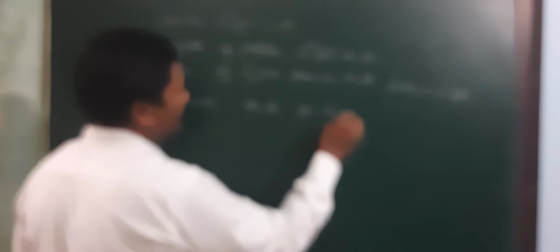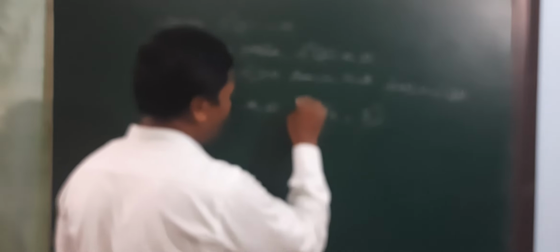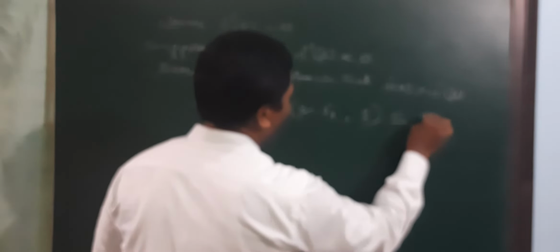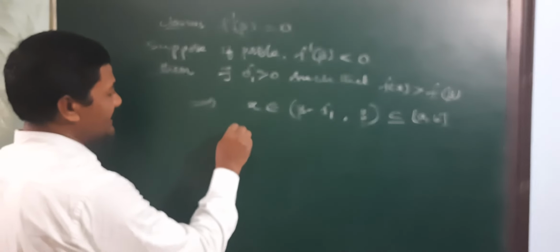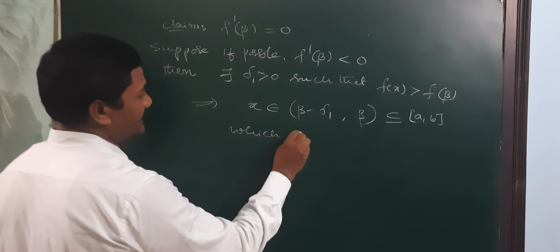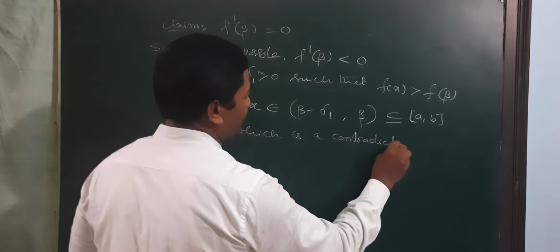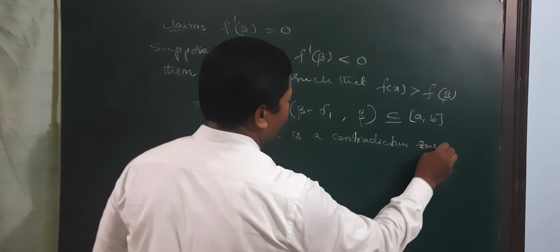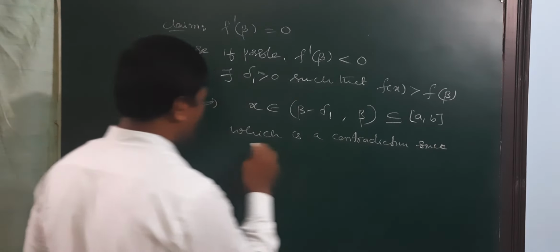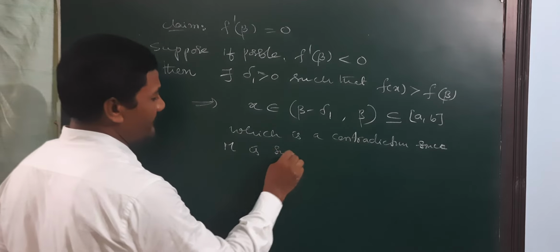That implies x belongs to the open interval (beta minus delta 1, beta), which is a subset of the closed interval [a, b]. So this is a contradiction, since M is a supremum.